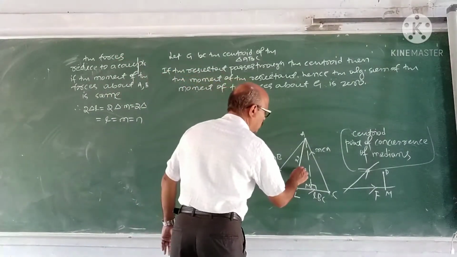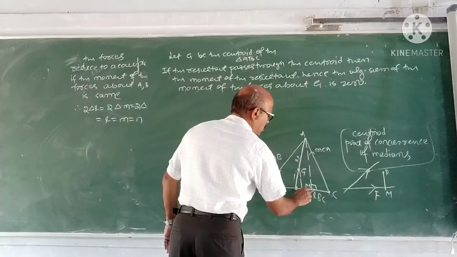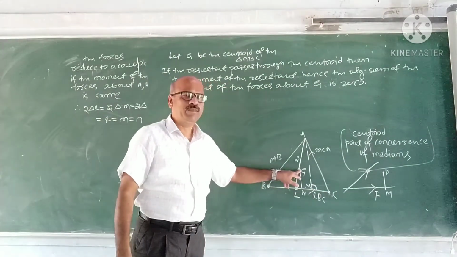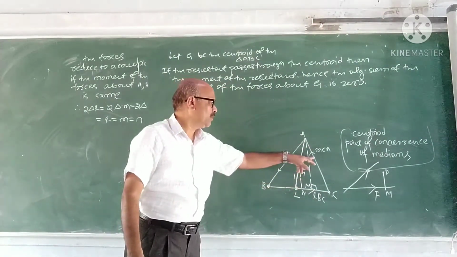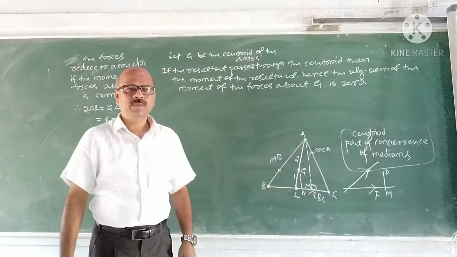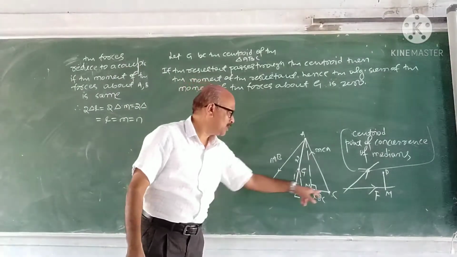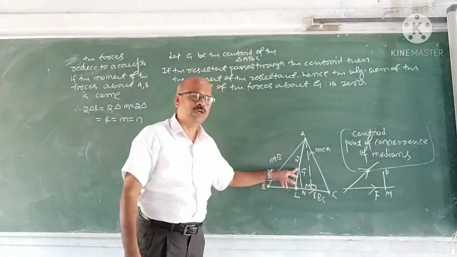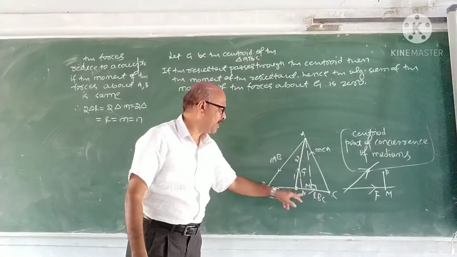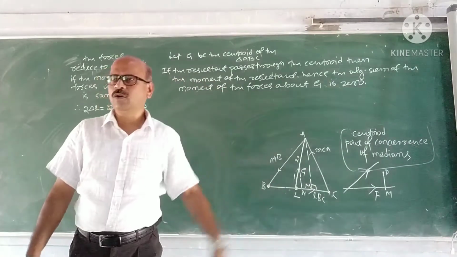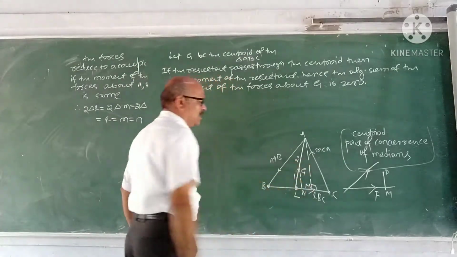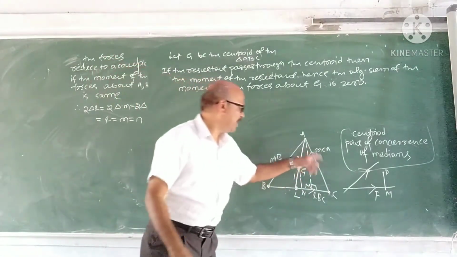Now we have to find out. First I find the moment of the force acting along BC about G. Then we can easily find the moment of the forces acting along CA and AB about G also. To find the moment of the force acting along BC about G, what do you require? Perpendicular distance. That is why I have drawn GN perpendicular to BC. First we find this GN. Do you have any idea how to find GN?